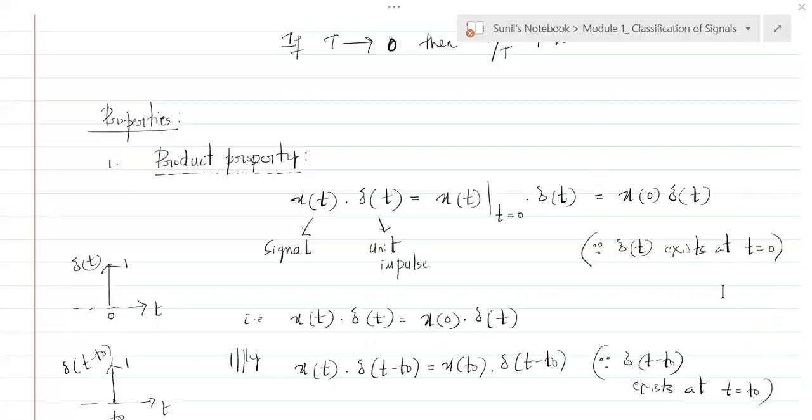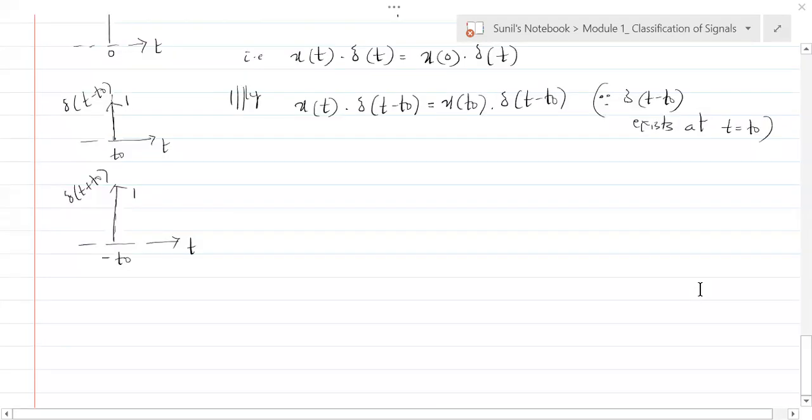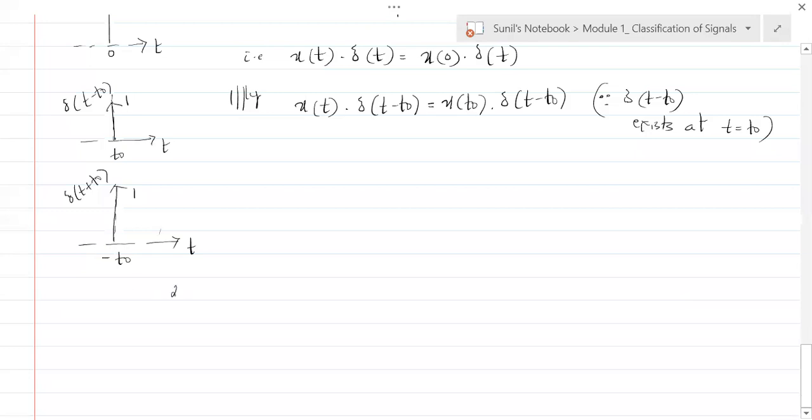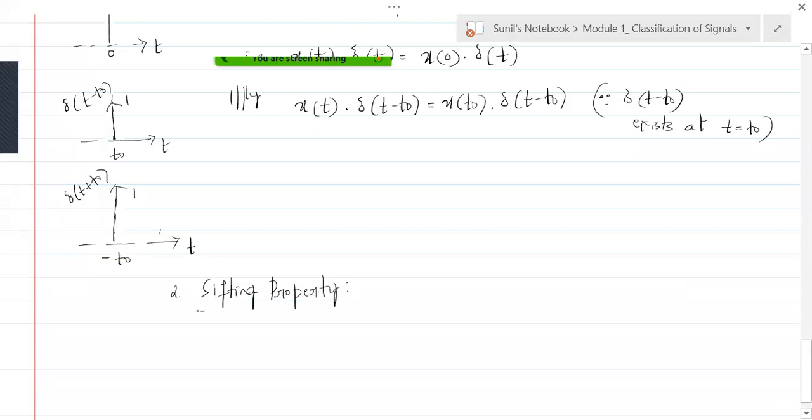The second property that we have to see is, everybody just copy it down. The second property is shifting property. It's not shift, SIFT. It's not a spelling mistake. Sifting means it's distributing. Understand that? Now, what is this talking about?